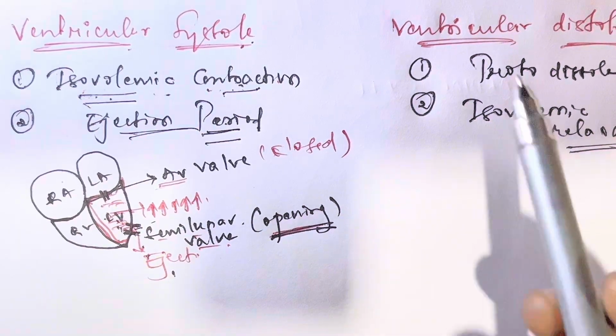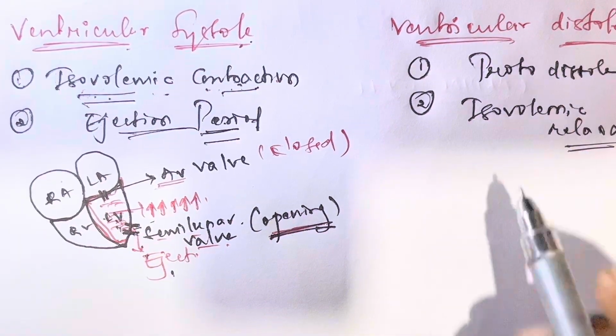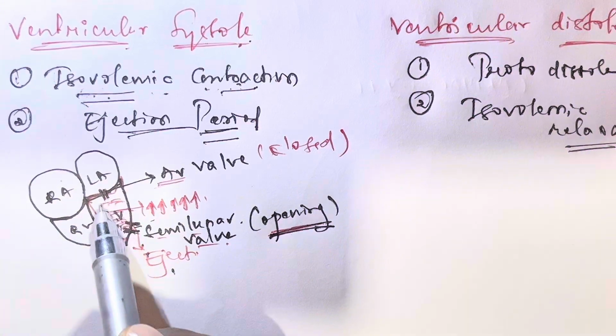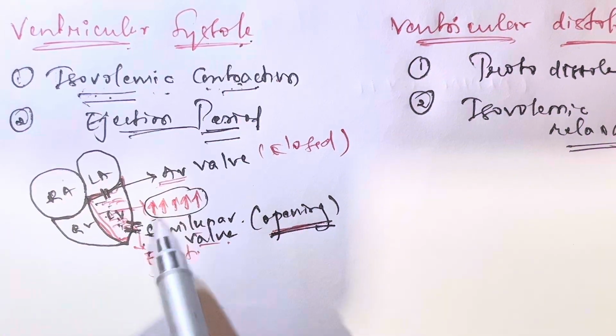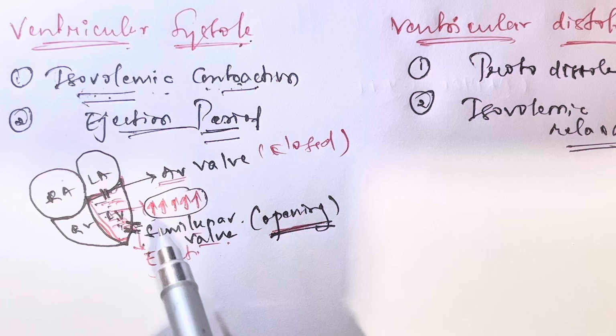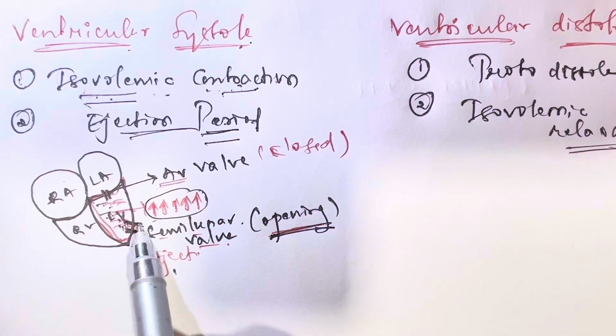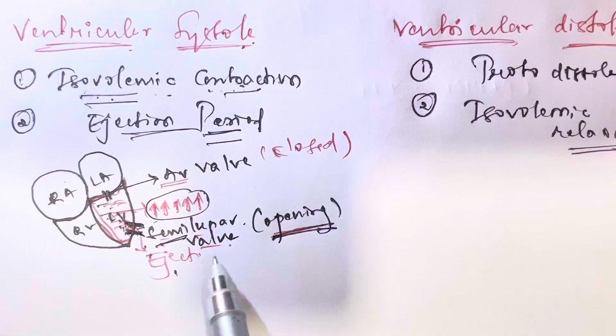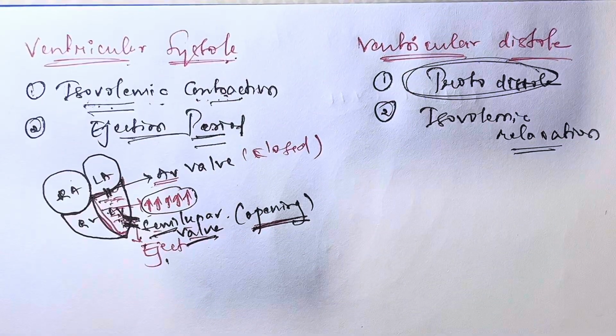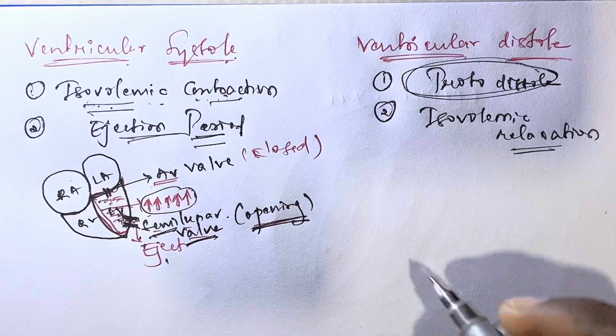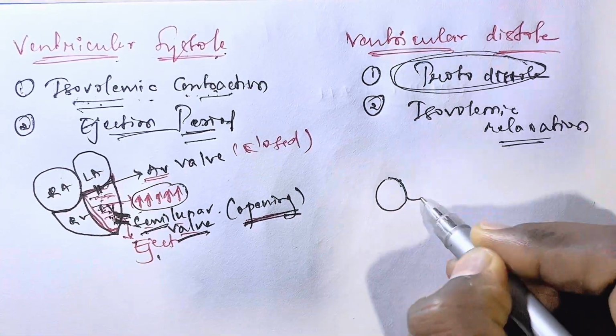Now we can learn the ventricular diastole. In the ventricular diastole, same thing. Here now pressure increases and the ejection takes place. In the ventricular diastole, the protodiastole means the closing of the semilunar valve. Now we can learn the ventricular diastole. Just wait, I will draw some rough heart.